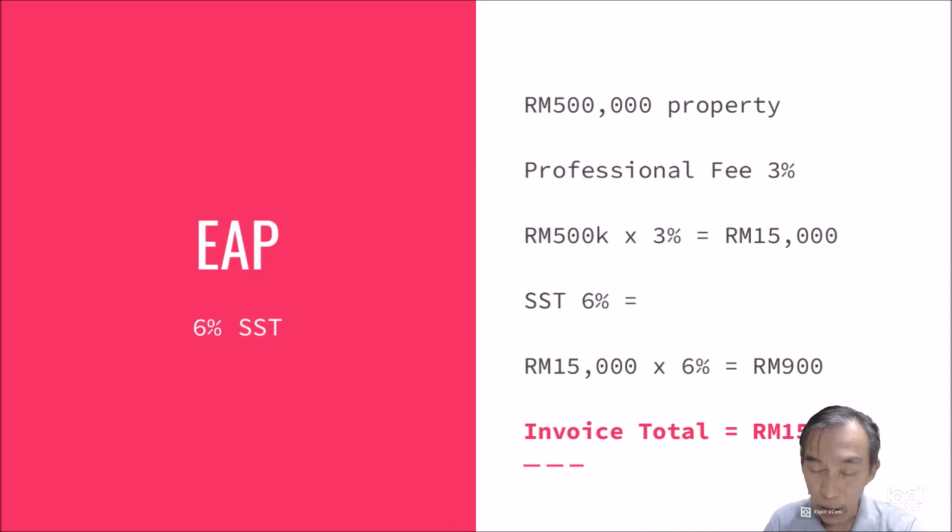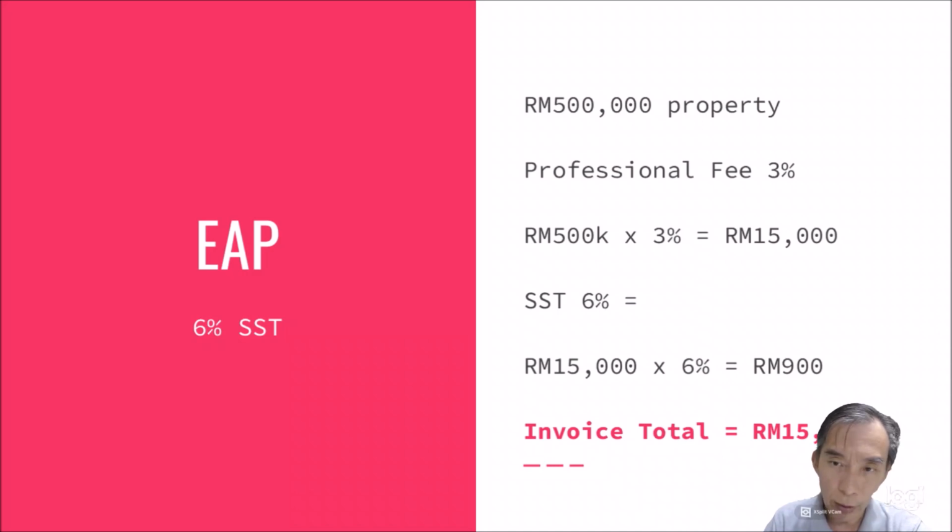So the SST supposed to be levied on this service is actually 900 ringgit. So when you collect, you collect 15,900 ringgit from your client, and you remit the 900 ringgit to the custom, the Director General of Custom department, and this means that you collect on behalf of the government a service tax amounting to 900 ringgit, which is 6%. So this is straightforward.